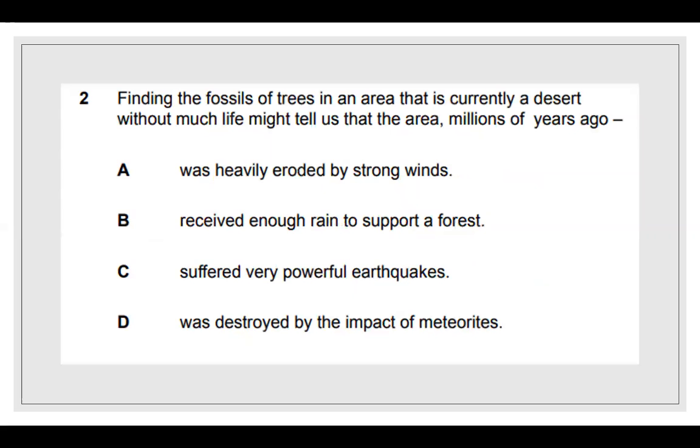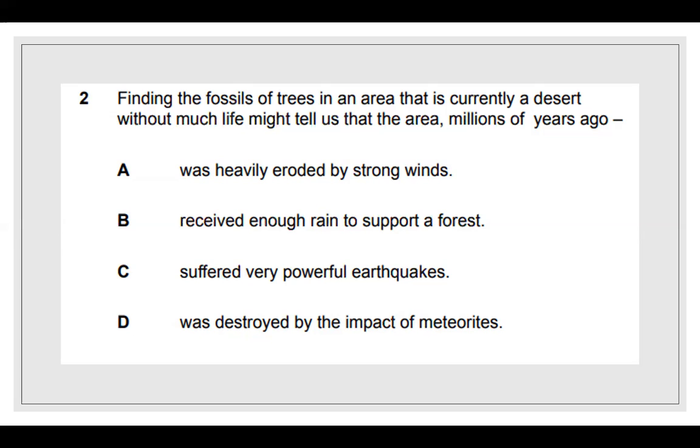All right. Number 2, finding the fossils of trees in an area that is currently a desert without much life might tell us that the area millions of years ago, A, was heavily eroded by strong winds, B, received enough rain to support a forest, C, suffered very powerful earthquakes, or D, was destroyed by the impact of meteorites.